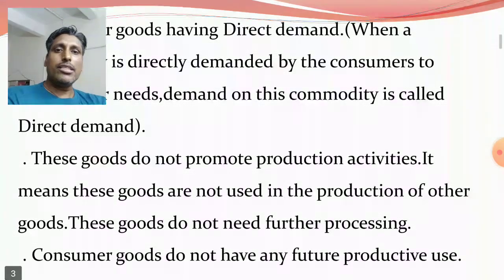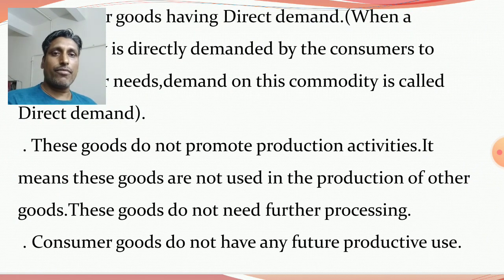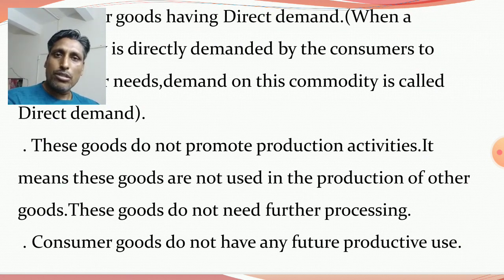Next, these goods do not promote production activities. It means these goods are not used to produce other goods and services. These goods only fulfill the needs of the end users. End users means consumers.